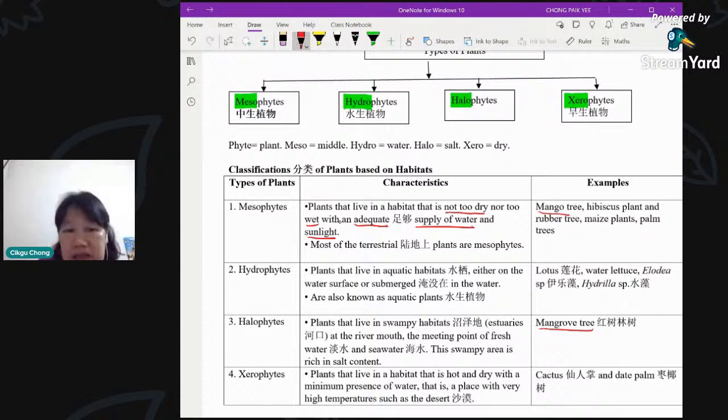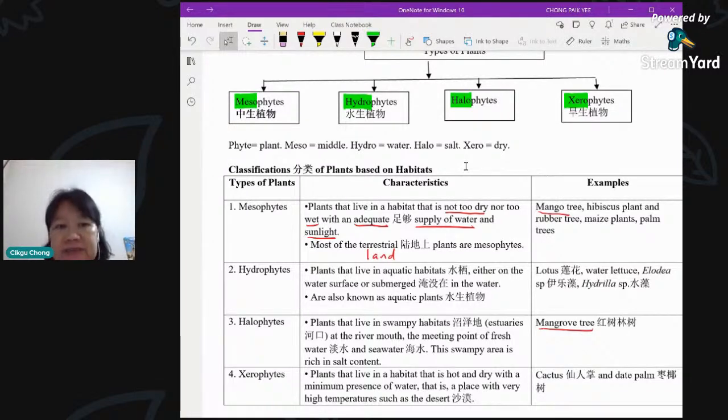So most of the terrestrial, which means land plants. Plants that live on land are called terrestrial plants. They are mesophytes. So they have the characteristics of what we learned earlier. Remember, we learned in chapter 2 about the structure of the leaf. You have the palisade mesophyll, you have the spongy mesophyll, and the cuticle on the top layer, more stomata on the lower epidermis and all that. Those are the common features of plants, which refer mostly to mesophytes. The one we normally learn in the earlier part of this theme, chapter 2. So those are mesophyte characteristics.